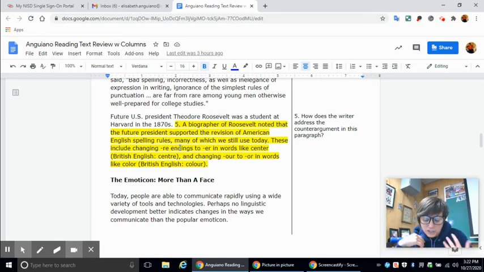He does so by showcasing examples of how languages, or how changes in language, have evolved into new globally recognized languages. Okay, because in English we don't use the word center with an RE anymore. In our modern English, we don't spell the word COLOUR anymore. It's just COLOR, right? But in British English, they still do that.